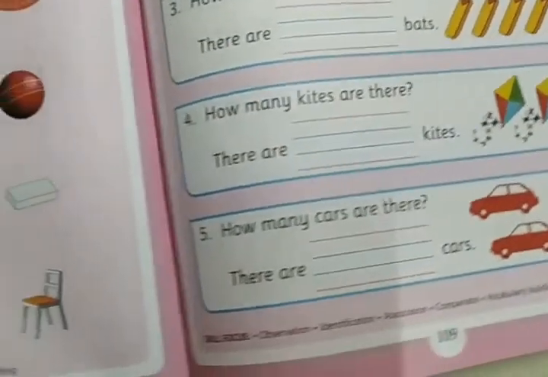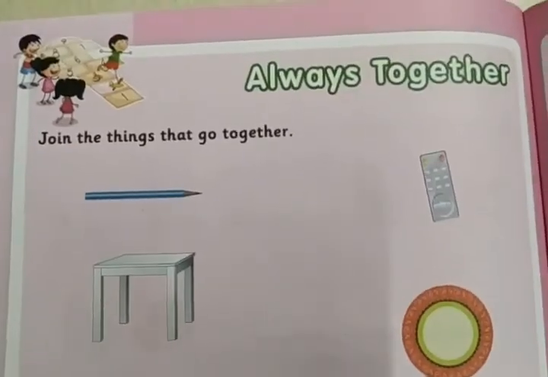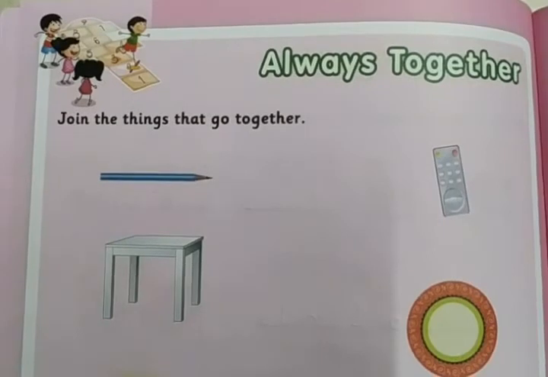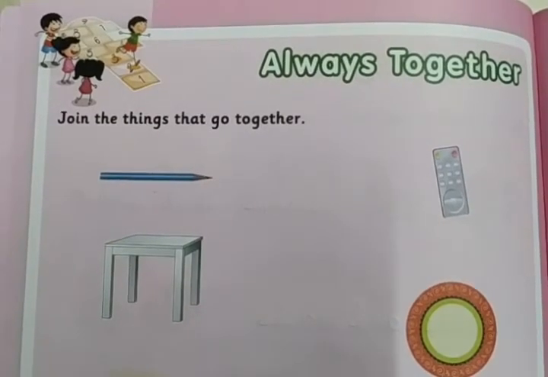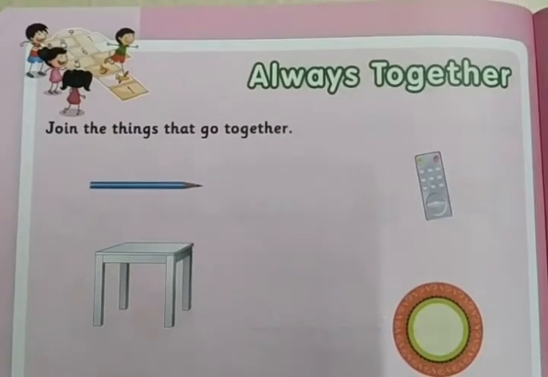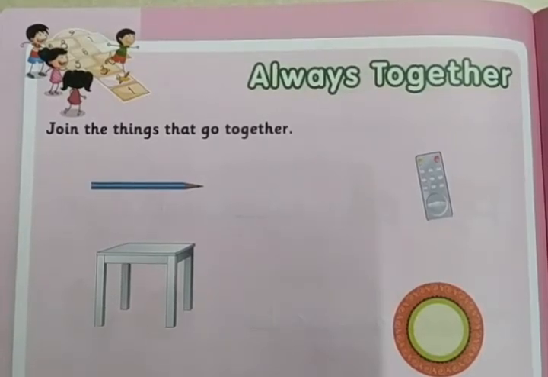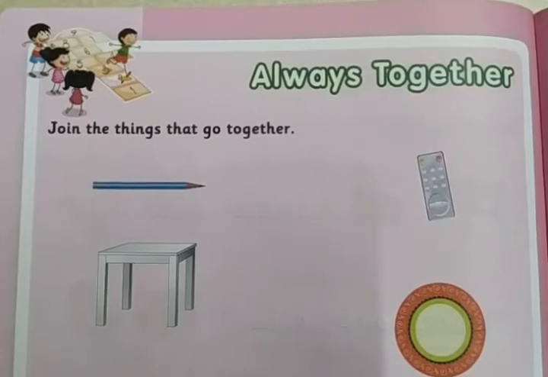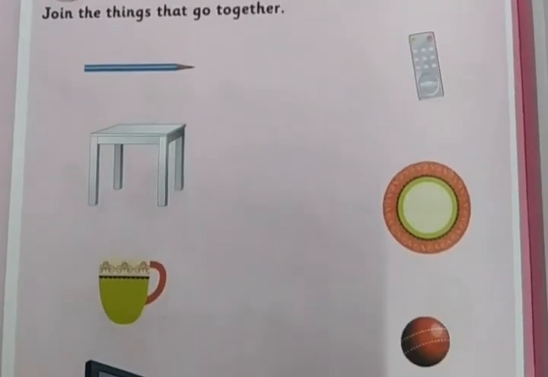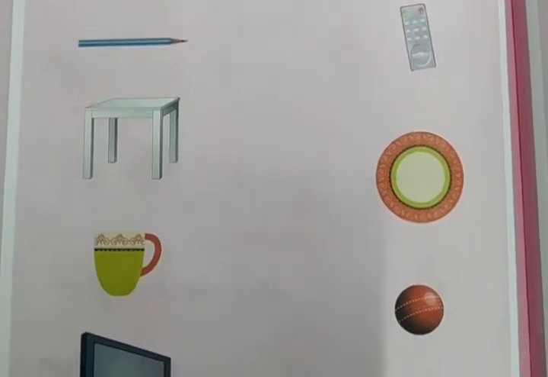So the next activity is Always Together. Join the things that go together. This activity is matching and vocabulary building. Which goes together? Pencil and eraser.